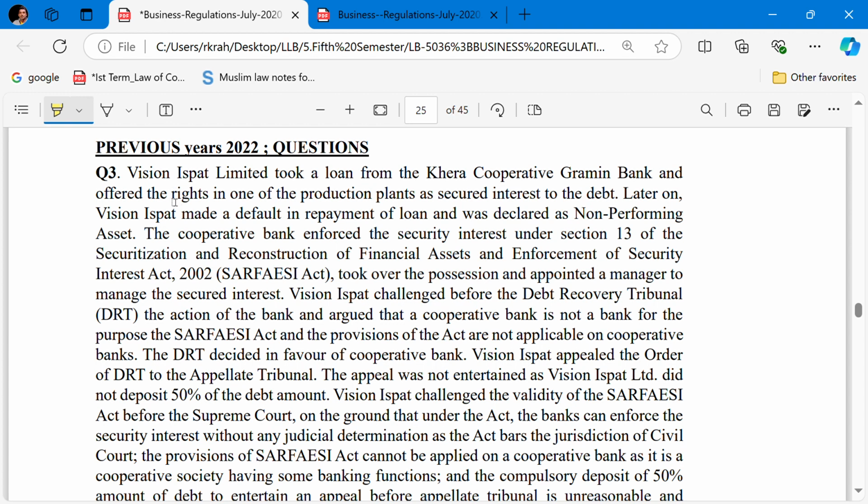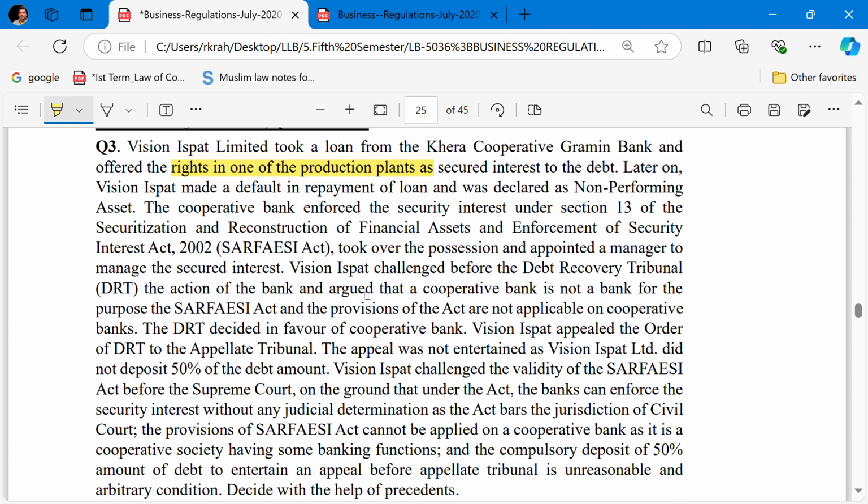Here the borrower has offered the rights in one of the production plants as secured interest, so this is the secured asset. Later on, Vision Ispat defaulted in payment of the loan and was declared a non-performing asset. The cooperative bank enforced the security interest under Section 13 of the SARFAESI Act, took over possession and appointed a manager to manage the secured interest.